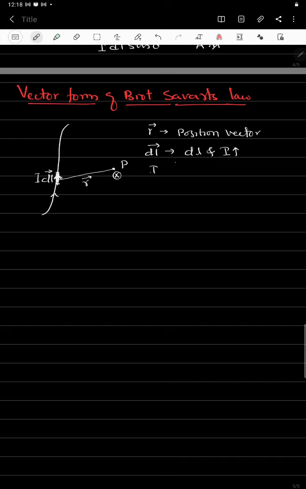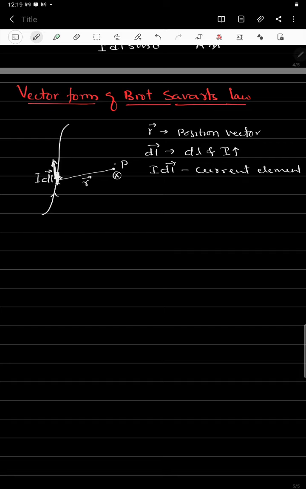So we can call I dl a current element. If we draw the current element, the current is in this direction, and then the position vector is in this direction.